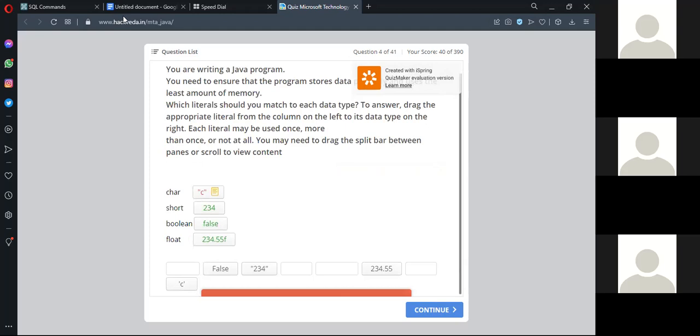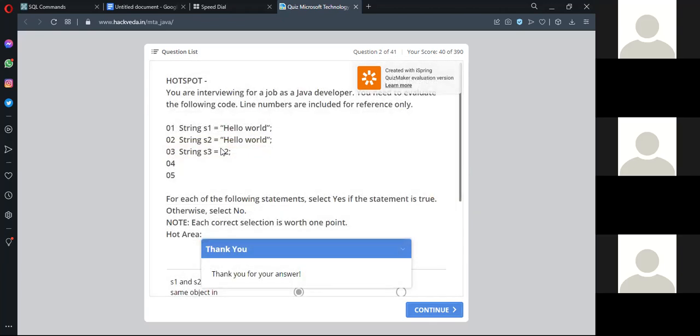Here they mentioned the correct answer as single quotes C. Yeah, correct. Single quote, because whenever you declare anything in a double quote, it will become a string. And I told you, a string variable is always declared with double quotes. Go to the second question. Go to the second one that we have seen now.